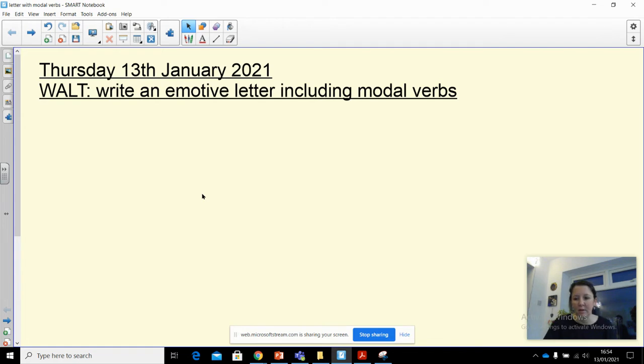Today we're going to start our extended writing on the journey. We're going to be looking at writing an emotive letter, including modal verbs. So if you have a pen and paper, can you please write the date and WALT?